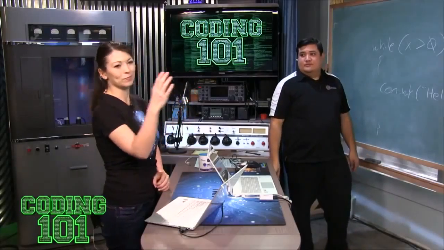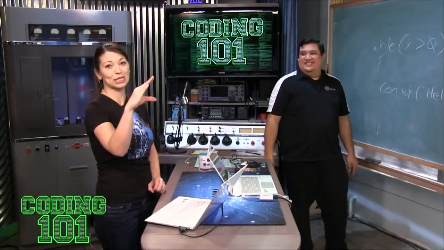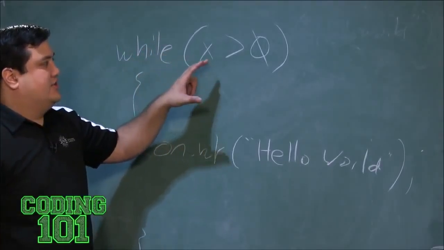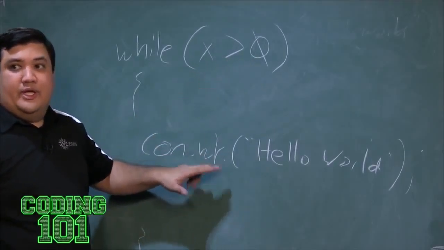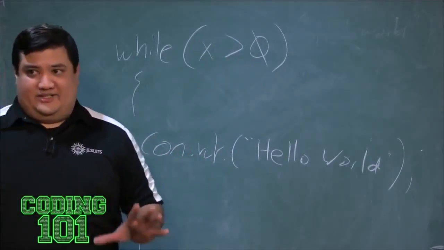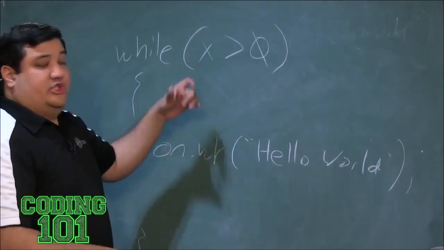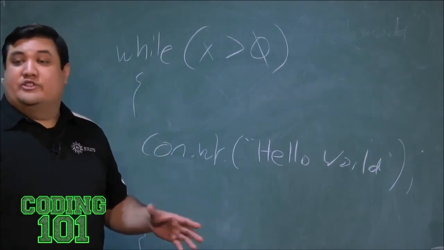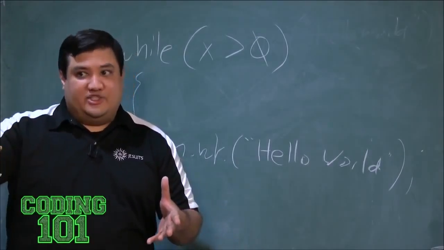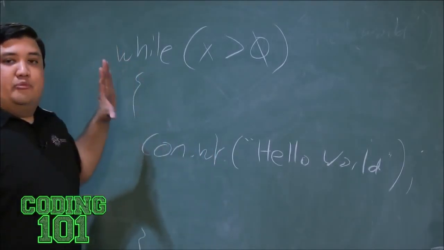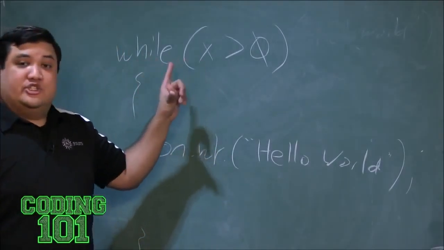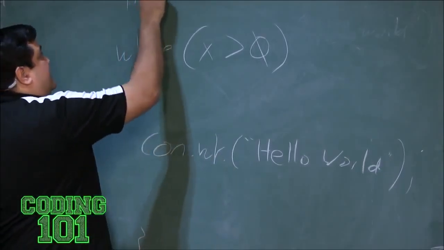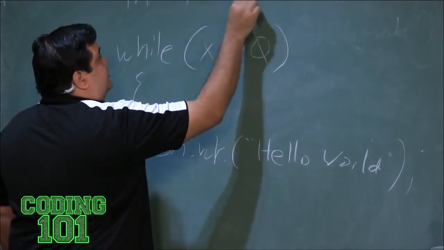You can use, well, I call them carrots or big alligators. Yeah, you can use those in code, they're just Boolean operators. So I'm saying as long as the value of X is greater than 0, run this code. Now, a while loop is what we call a pre-test loop. In other words, it's going to look at the condition before the loop ever runs to make sure that it's true or false. Because there are loops that guarantee you to run at least once before they check. Because it's a pre-test loop, if the condition starts off as false, this will never ever run. For example, let's say I had integer x equals 0.